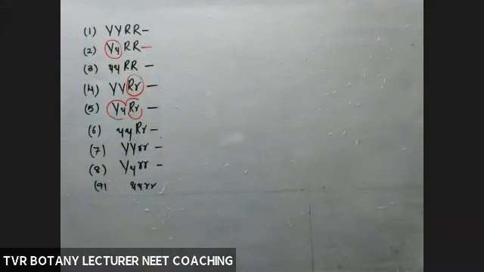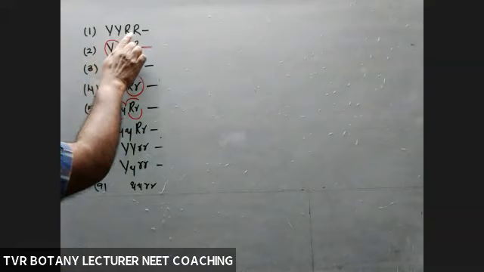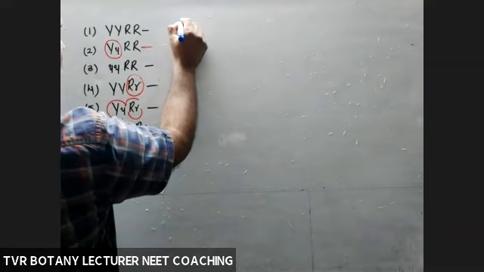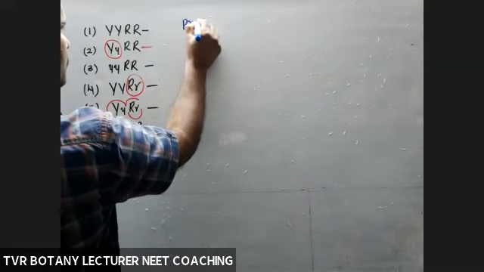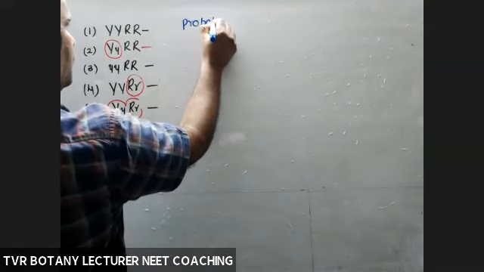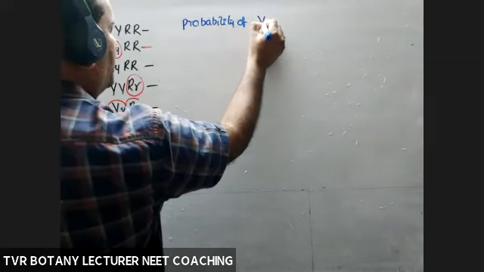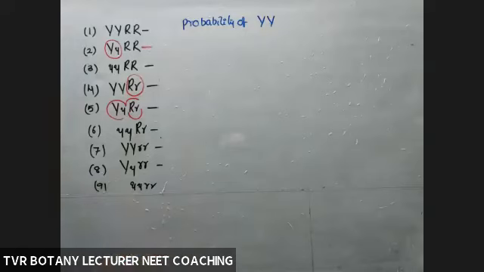Now, once again, we'll discuss the probabilities of capital Y, capital Y, capital R, capital R. What about the probability of capital Y out of 16? If you check all plants, in how many plants is capital Y present?